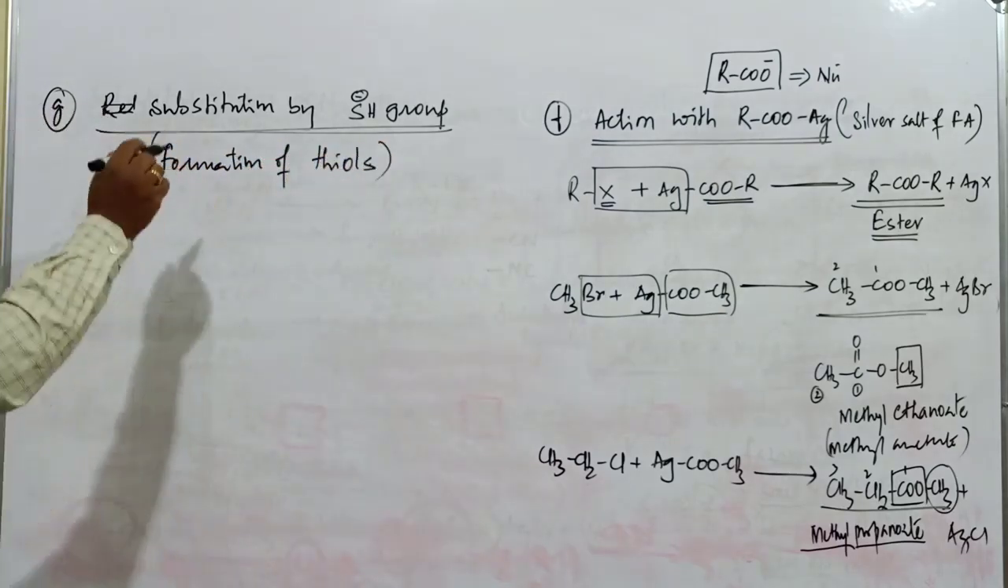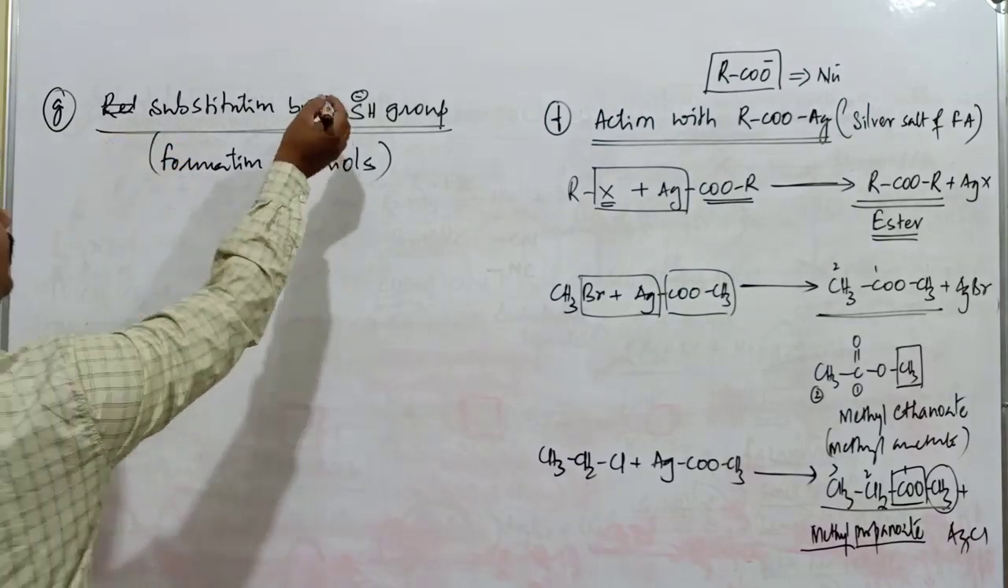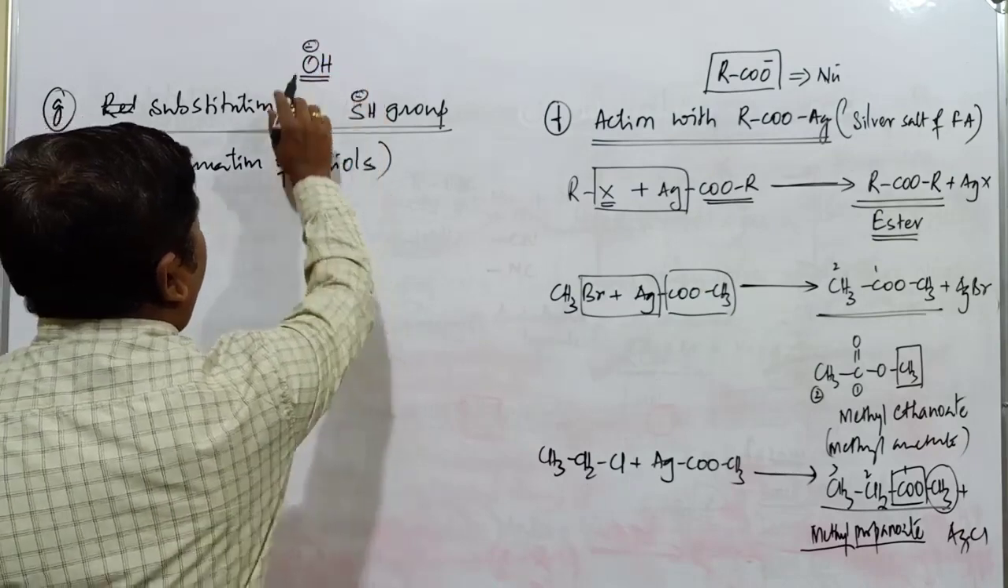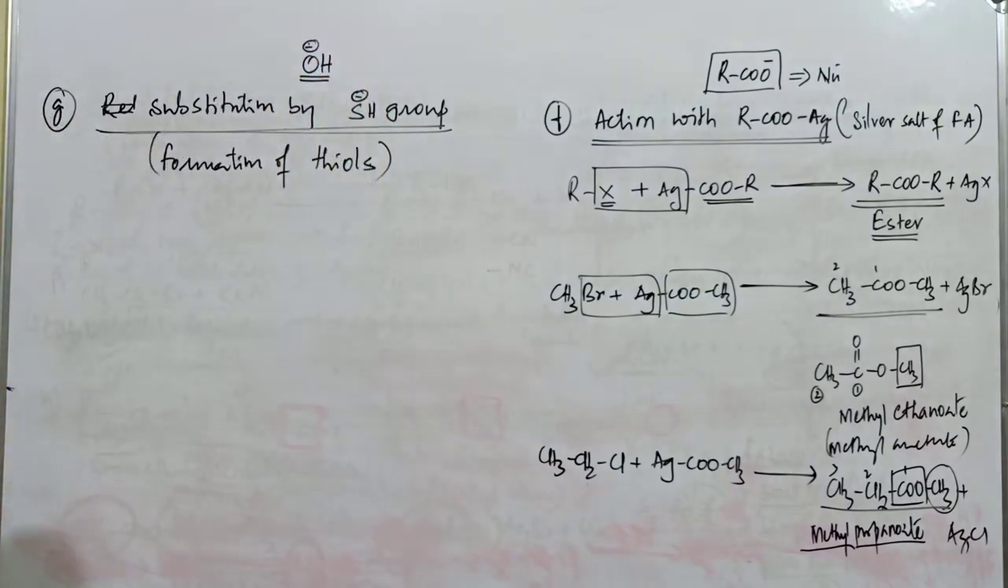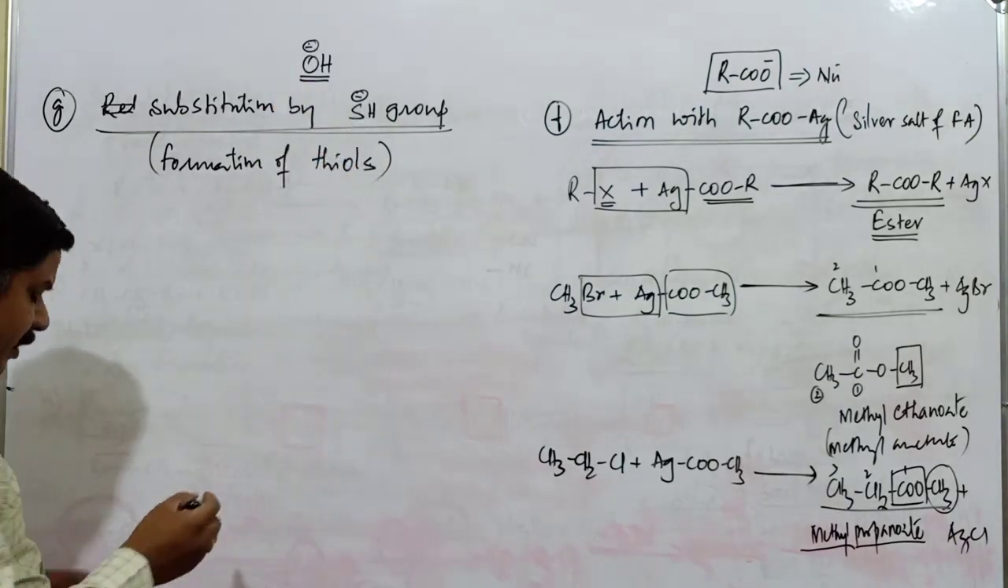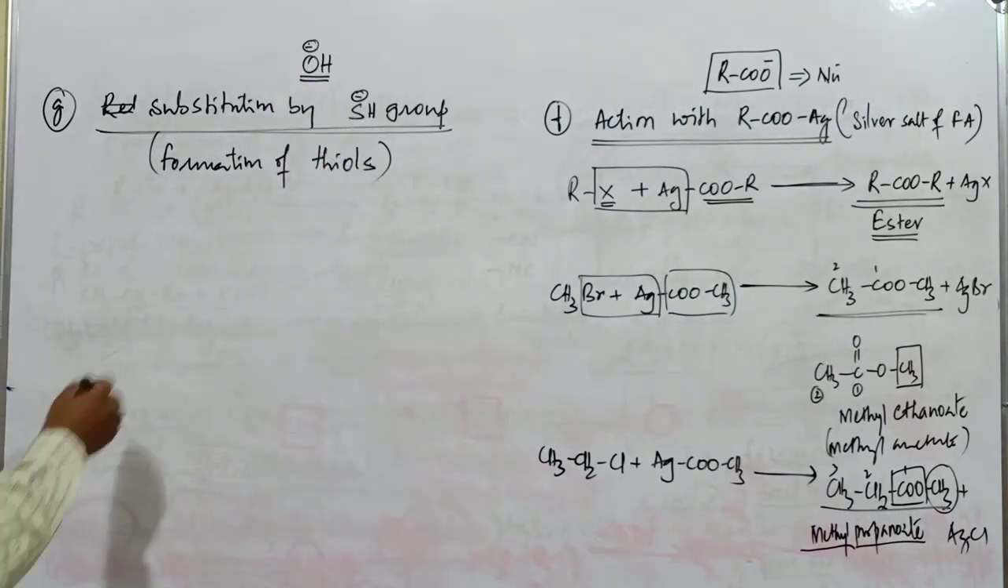Thiols are going to be very similar to alcohols. This group is going to be very similar to OH minus. Both are going to be similar. Oxygen and sulfur also belong to the same group in the periodic table. OH minus is the hydroxide ion. This one is commonly called the hydrosulfide ion.